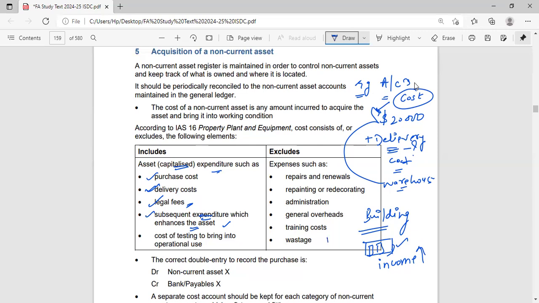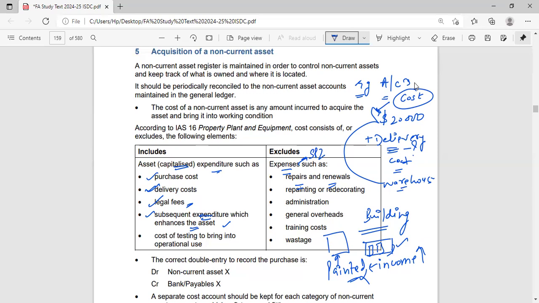Suppose I had the building, I had the room, I got it painted. Do you think in any way it will help me generate higher income? Just merely painting the walls of the room will help me generate higher income? No, it's normal repair, renewal. I'm getting it renewed so that it looks better. It won't help me generate any higher income. So such expenses are shown in the statement of profit and loss. I will not add them in the cost of my asset. I hope you are getting the difference between enhancing and repairing.